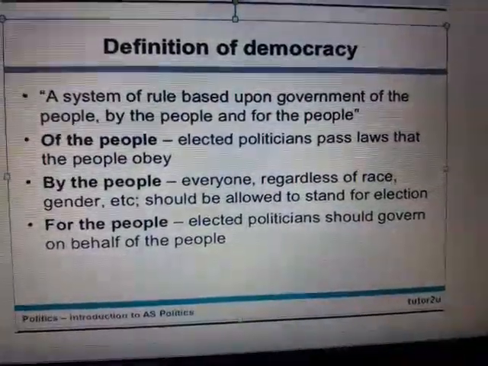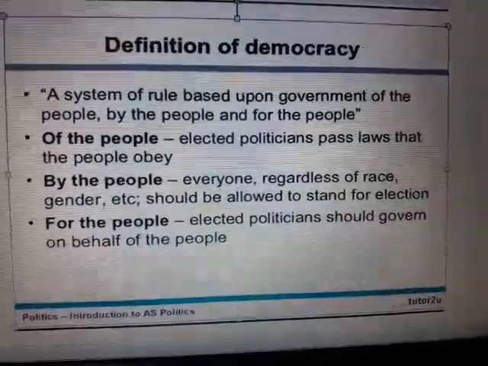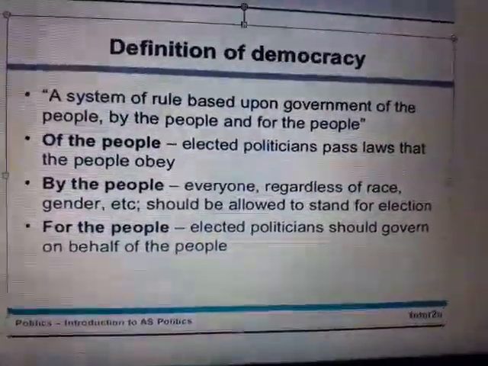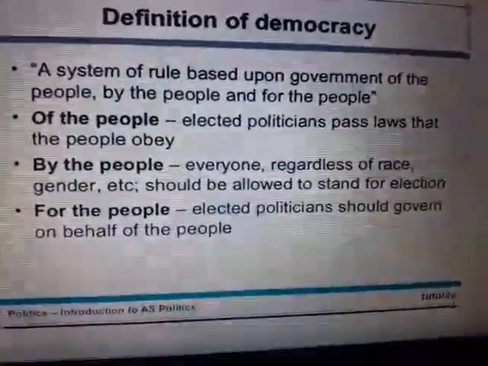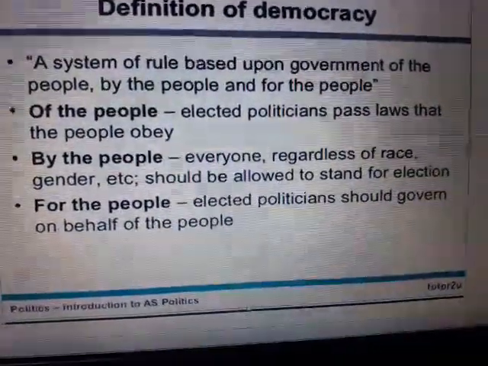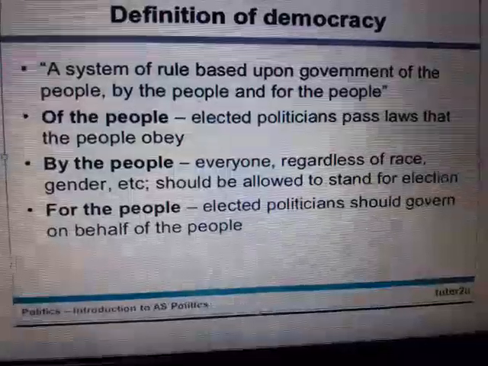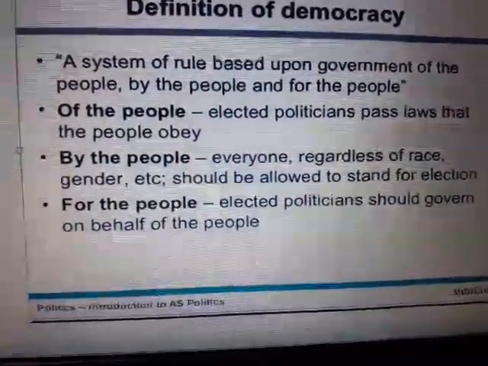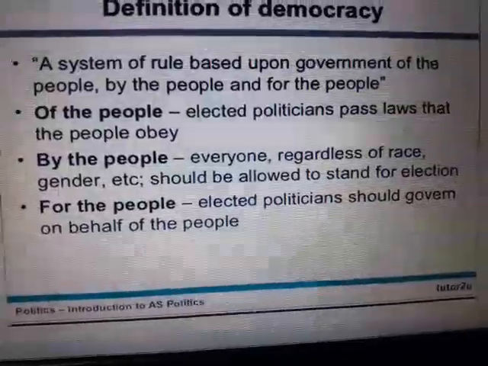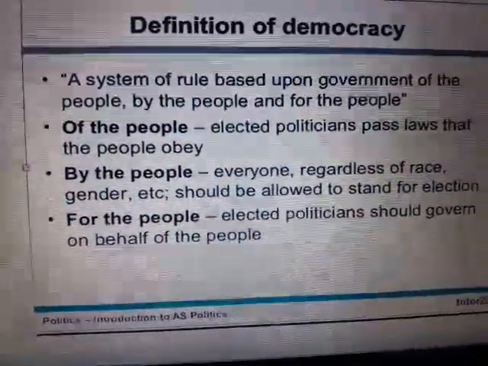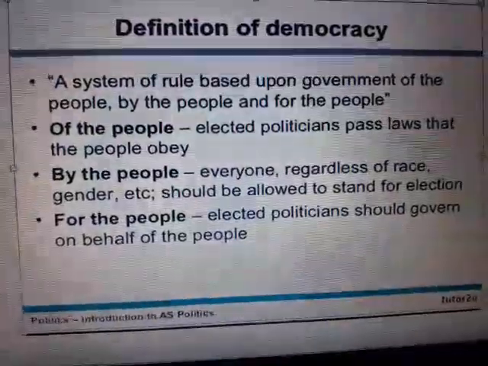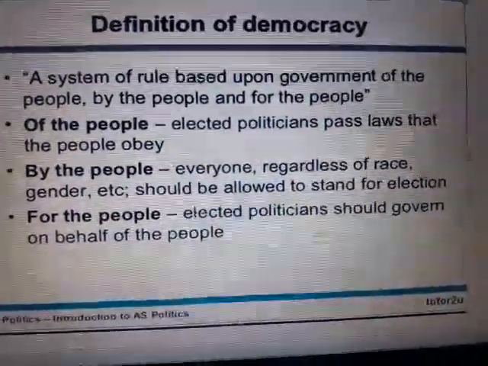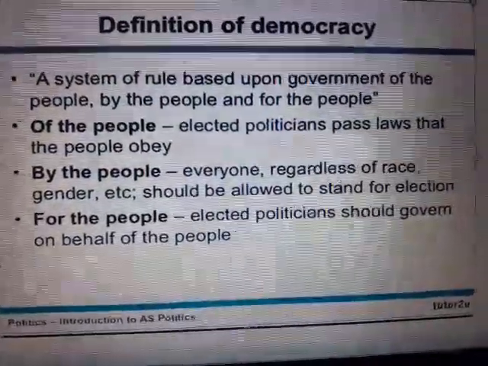By the people means everyone, regardless of race, gender, etc., should be allowed to stand for elections. It means that all are free to choose and they can elect their representatives. For the people means elected politicians should govern on behalf of the people. So the government who run the country are elected by the people. So this is the definition of democracy.